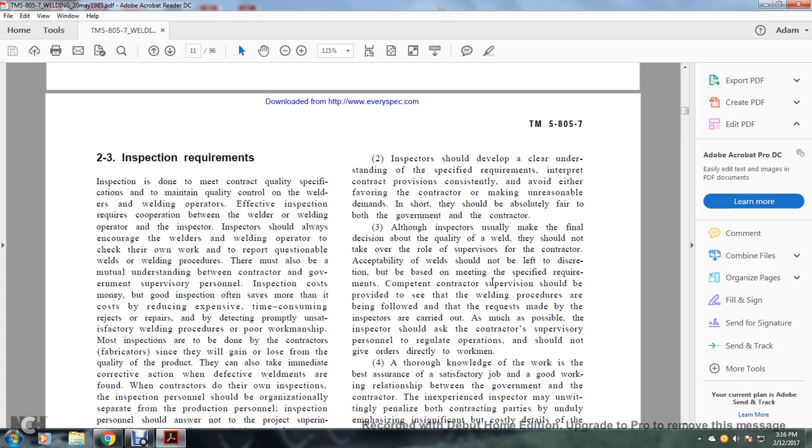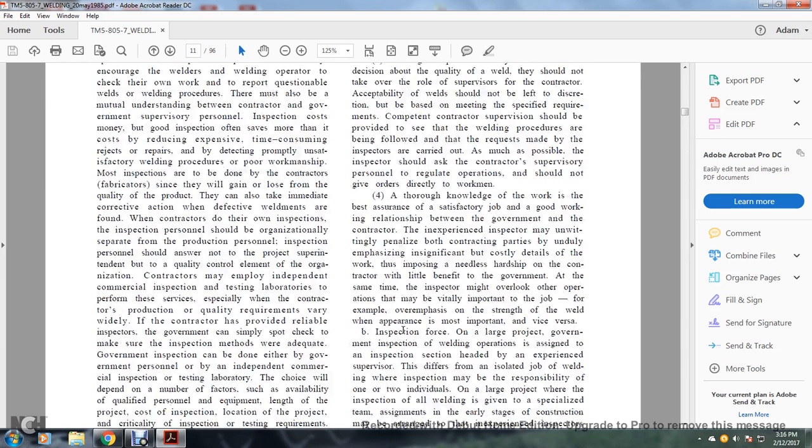3. Competent contractor supervision should be provided to see that the welding procedures are being followed, and that the requests made by the inspectors are carried out as much as possible. The inspector should ask the contractor supervisor or personnel to regulate the operation, and should not give orders directly to the workmen. 4. Thorough knowledge of the work is the best assurance of a satisfactory job.